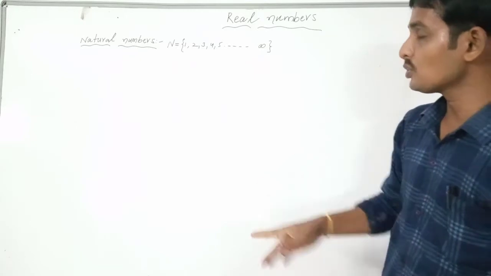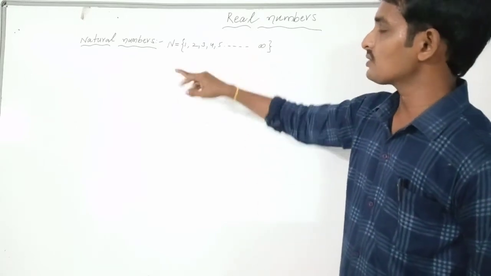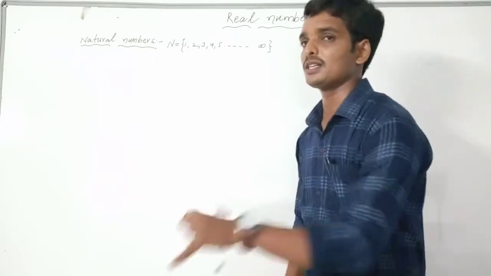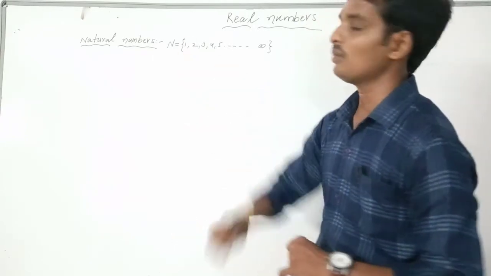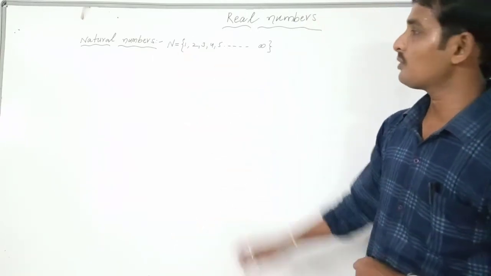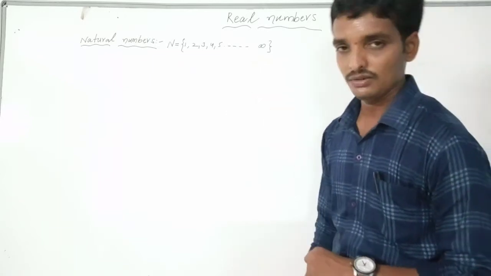I will ask you two questions from this set. The first question is, what is the smallest natural number? The smallest natural number is 1. What is the greatest natural number? We can't find the greatest natural number.